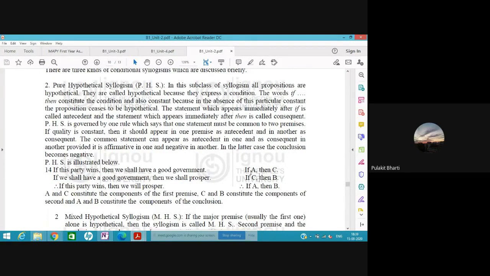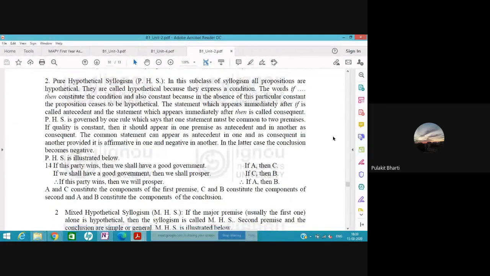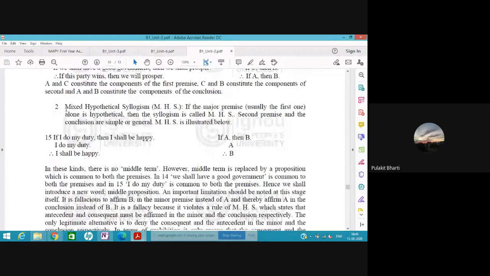So the statements where if-then type of statements are involved are hypothetical syllogisms. This is pure hypothetical syllogism. Next, mixed hypothetical syllogism. Mixed hypothetical is, if A then B. Now A is true, therefore B. For example, if I do my duty then I shall be happy. I do my duty, therefore I shall be happy. So this is mixed hypothetical syllogism.